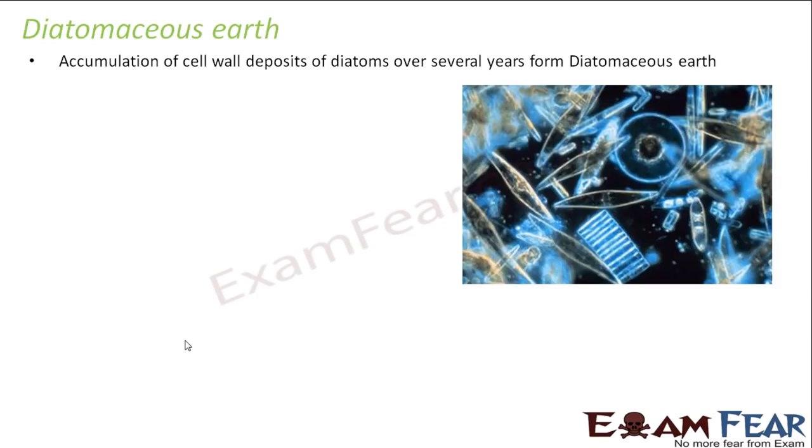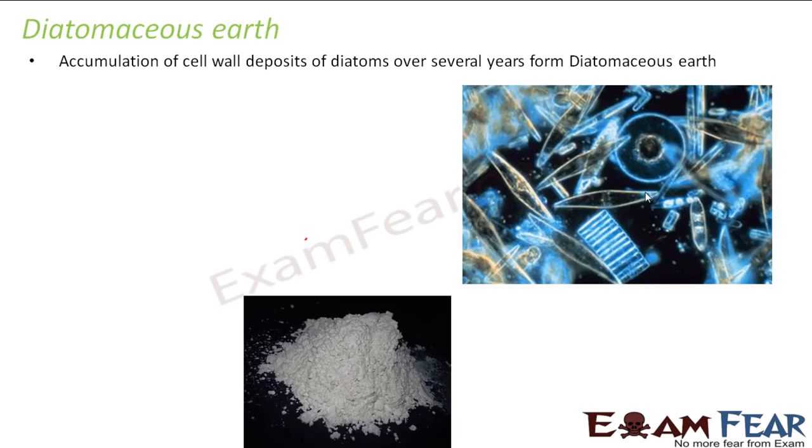So here in this picture, you can look at the diatoms. So here if you see these structures, these structures basically show the two shells which actually form that case-like structure in case of a diatom. So one at the top like this and the other one at the bottom like this. So these are the diatoms. Now over a period of time, since so much of deposits actually happen, they can be crumbled into fine white powder. So this is how the diatomaceous earth will look like if they are crumbled into powdered form.